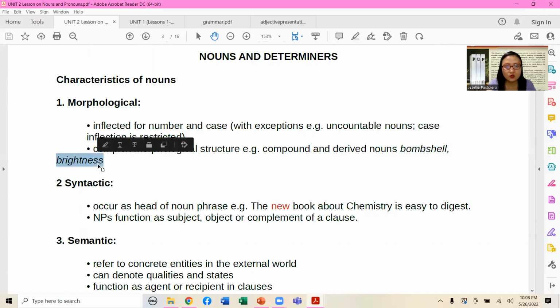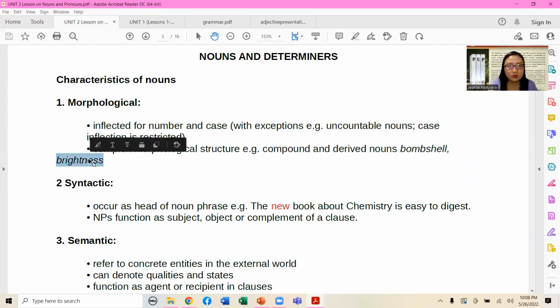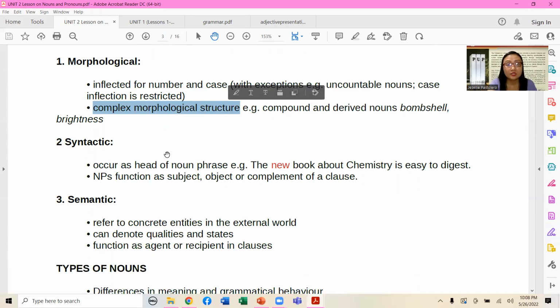So we have here bombshells, a compound noun, bomb and shell. And then we have brightness too, which is also a derived word with a morphological presence of -ness at the end, which also falls under the complex morphological structure characteristic of nouns.